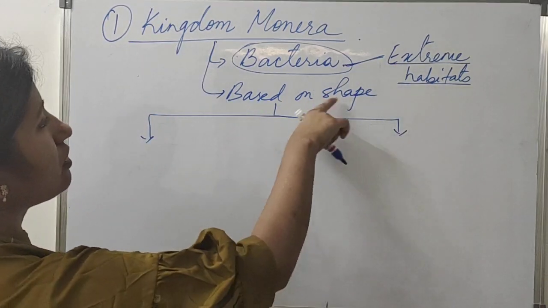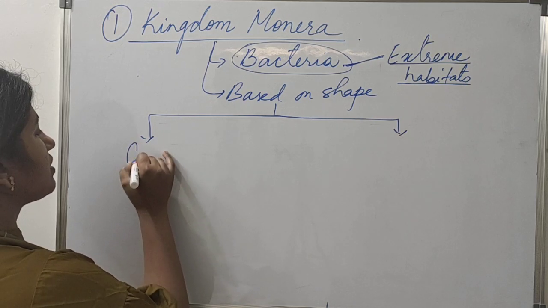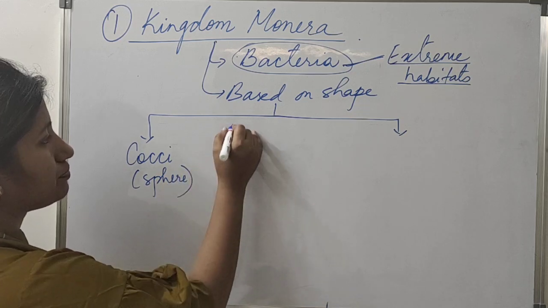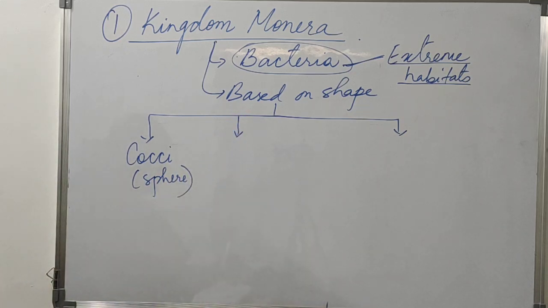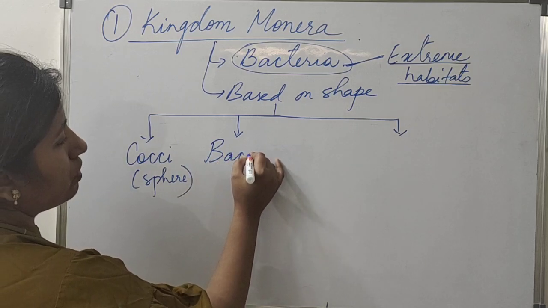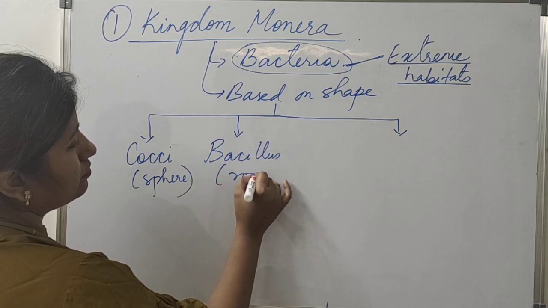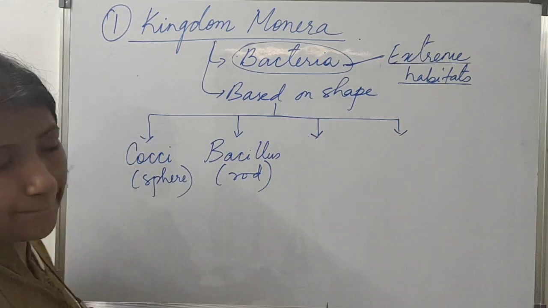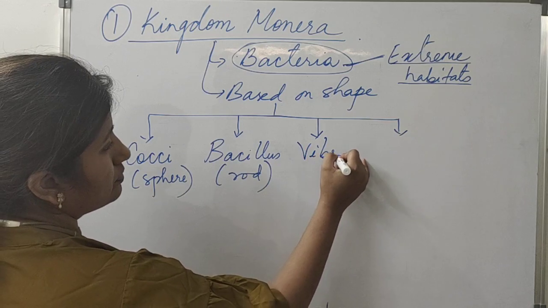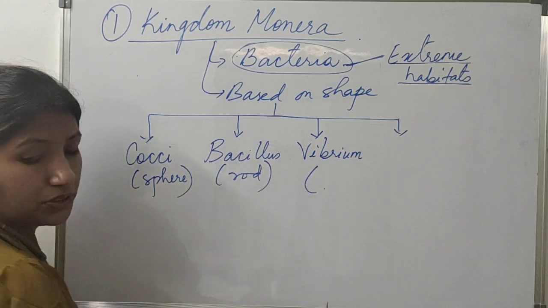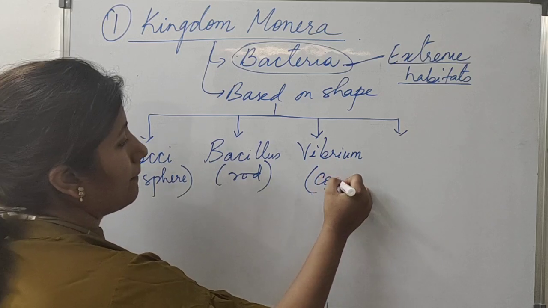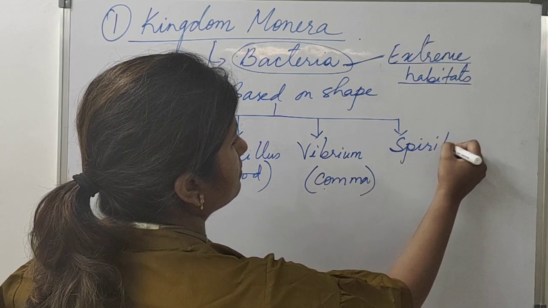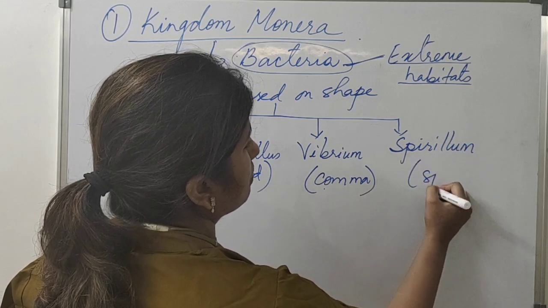On the basis of their shape, we have different types of bacteria. Cocci are spherical, round in shape. Then we have bacillus, which are rod shaped. Then we have Vibrio, which are comma shaped. And spirillum, which are spiral shaped.